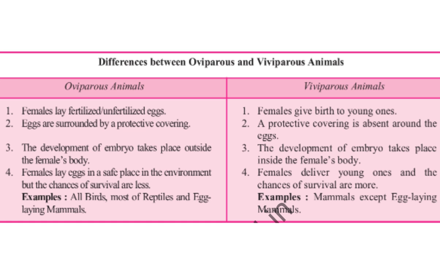In this regard, we have one more category, ovoviviparous. Ovoviviparous are organisms in which the female retains the egg inside the body after fertilization and allows the development of the embryo inside the body without providing extra nourishment to the developing embryo, as the placenta is absent. Sharks and rattlesnakes are examples of ovoviviparous animals.